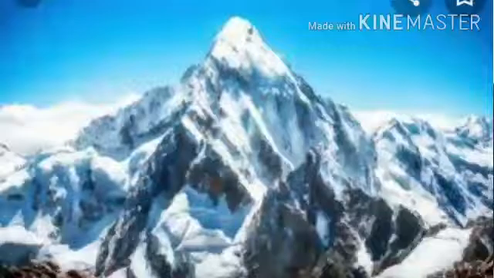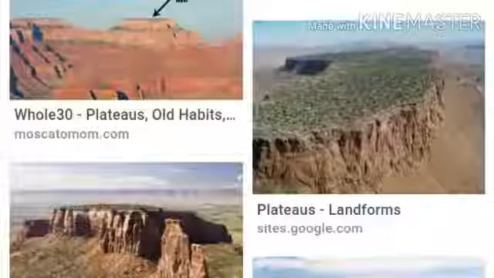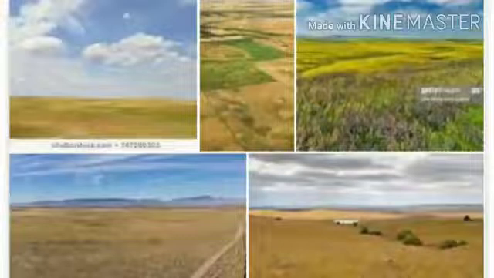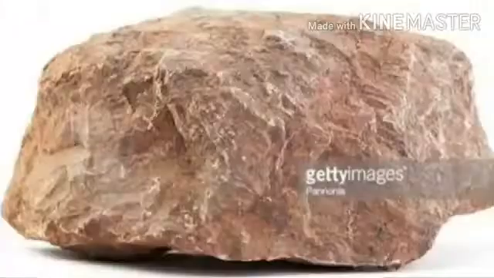We have gone through the different physical features like mountains, deserts, plateaus, plains, and how they have been formed by different processes in our earth, like weathering, then erosion, deposition, etc. Rock formation. There are different types of rocks also. I have taught you in my last class.